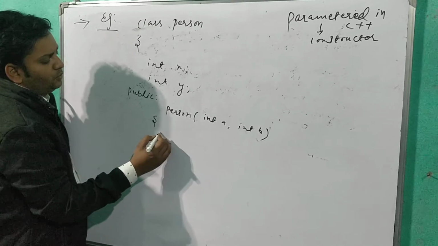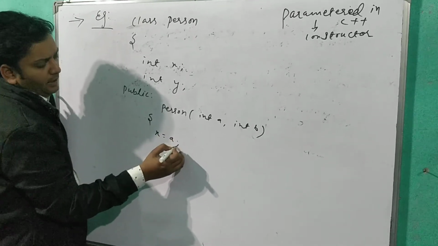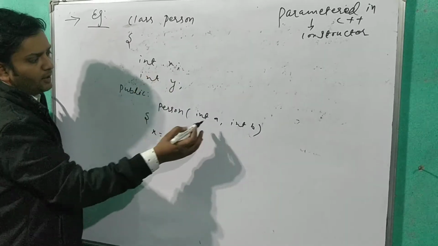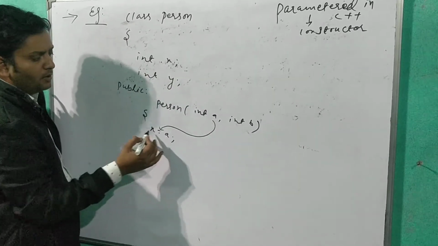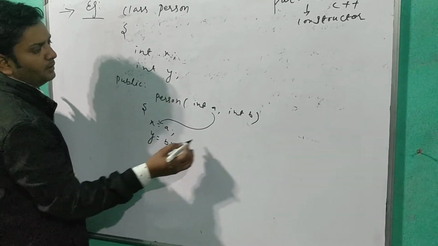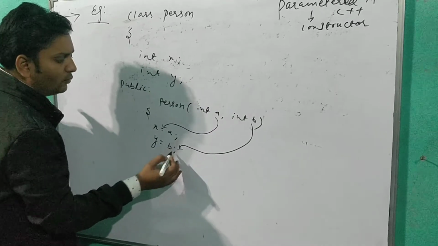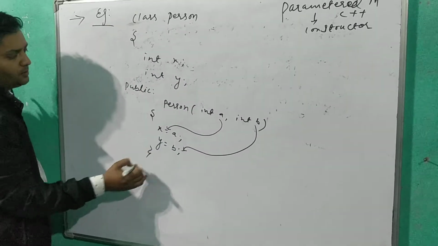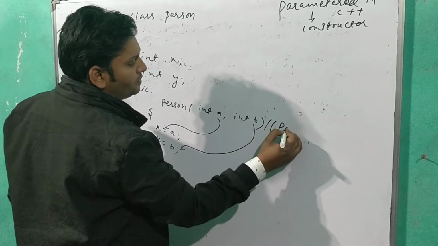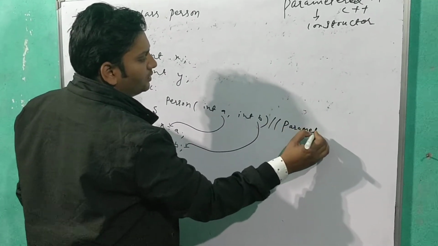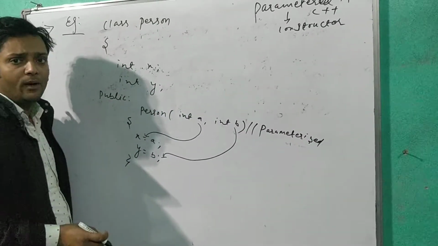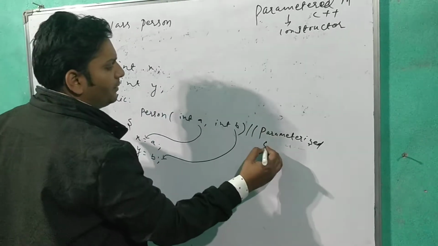We can write x equals a, because we are initializing x with the value of a. Then y equals b, so the value of b is stored in the variable y. In this way we can write the parameterized constructor. Why is it called a parameterized constructor? Because this constructor has arguments, parameters.